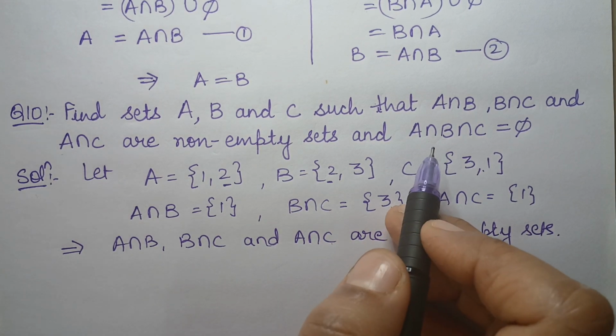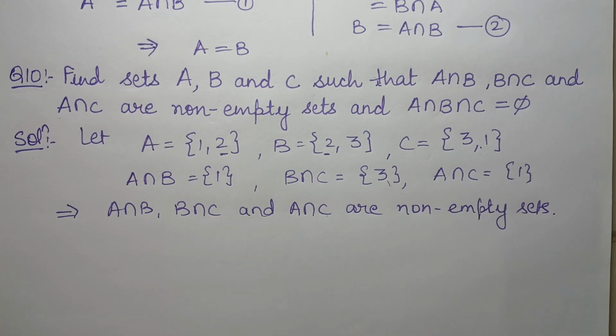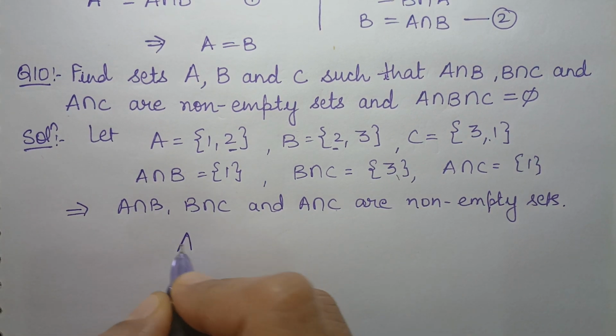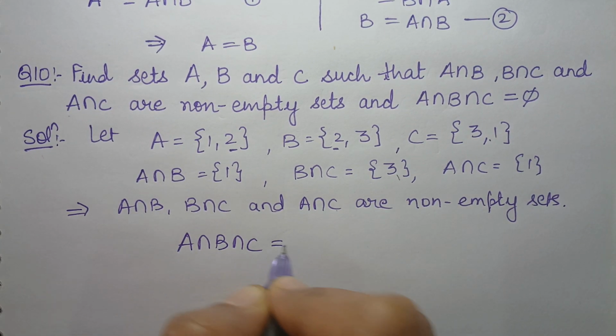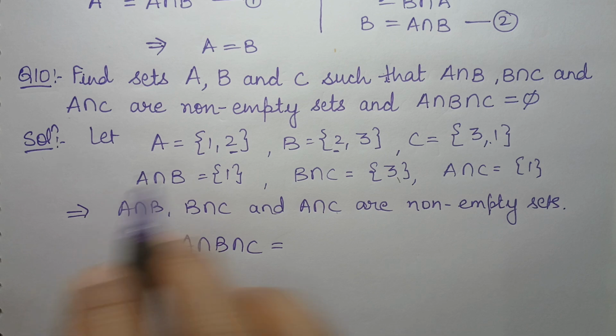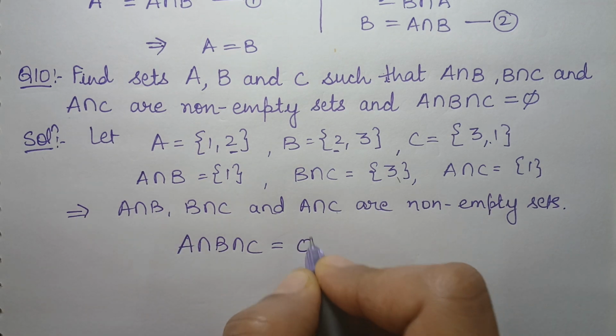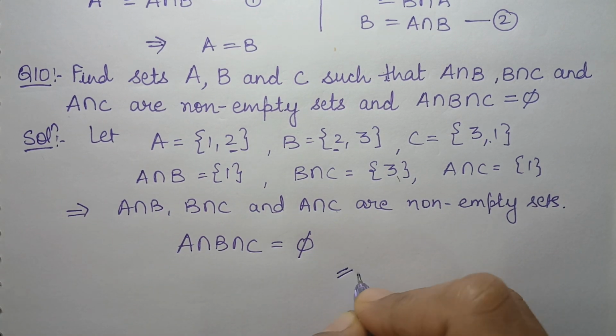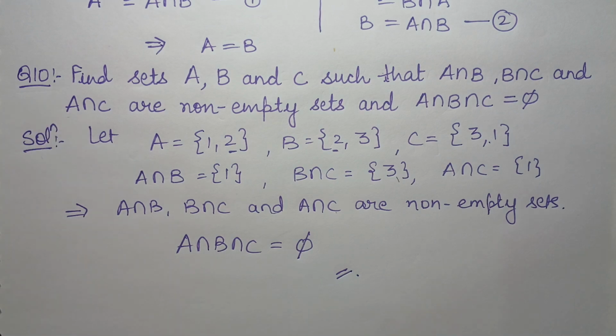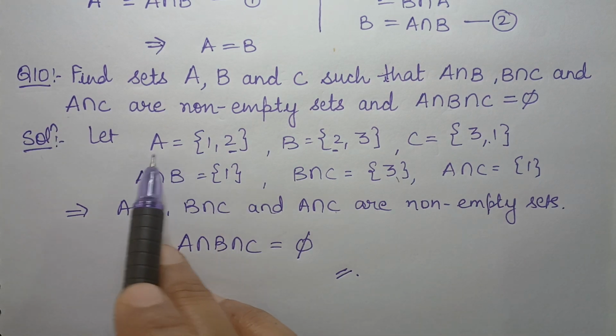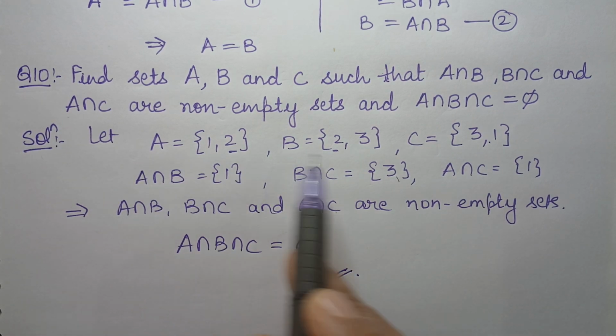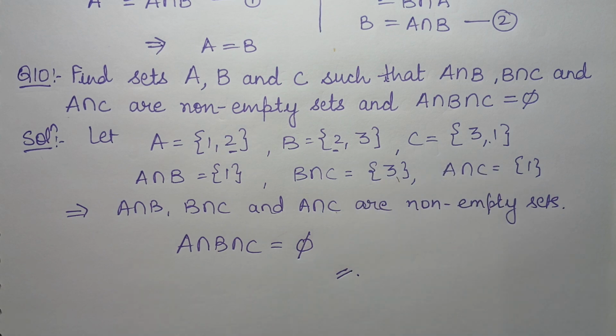Now I have to show A intersection B intersection C is phi. Let us check whether the intersection of all three is empty. Yes, you can see that nothing is common in all three sets, so I will write it as phi. Hence proved. So the sets which they asked us to find are A, B and C: A is {1, 2}, B is {2, 3} and C is {3, 1}.